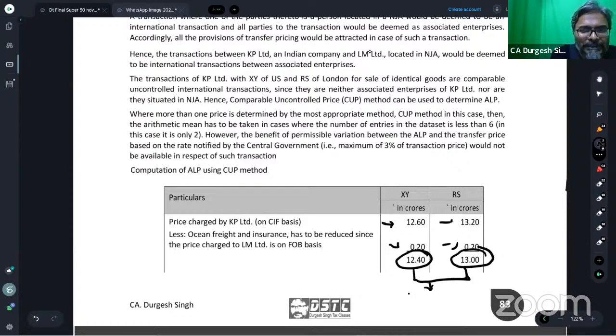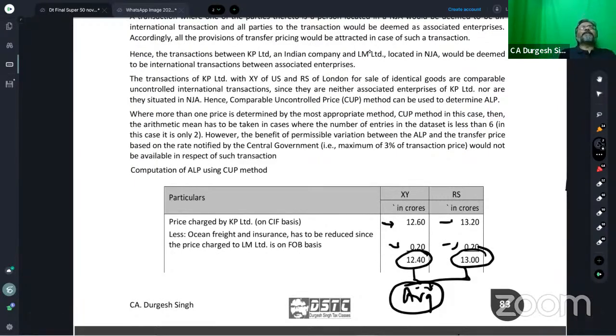I'll then take the arithmetic mean. Now, students, are you aware that if the comparable size is less than 6 and the method applied is the CUP method, resale price method, cost plus method, or the transaction net margin method, then in that particular case we follow the arithmetic mean. And here also we will do the arithmetic mean. The CUP method is followed and there are 2 comparables, and hence whatever ALP is determined as per the CUP method, I am going with the average.